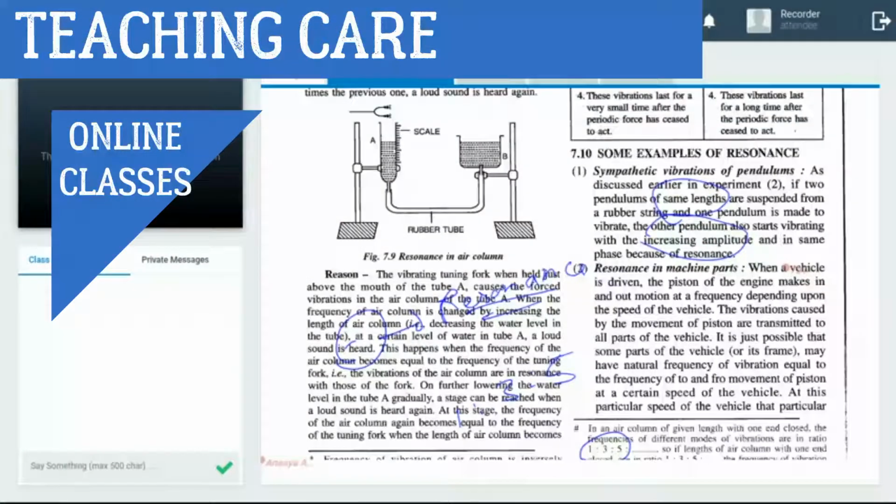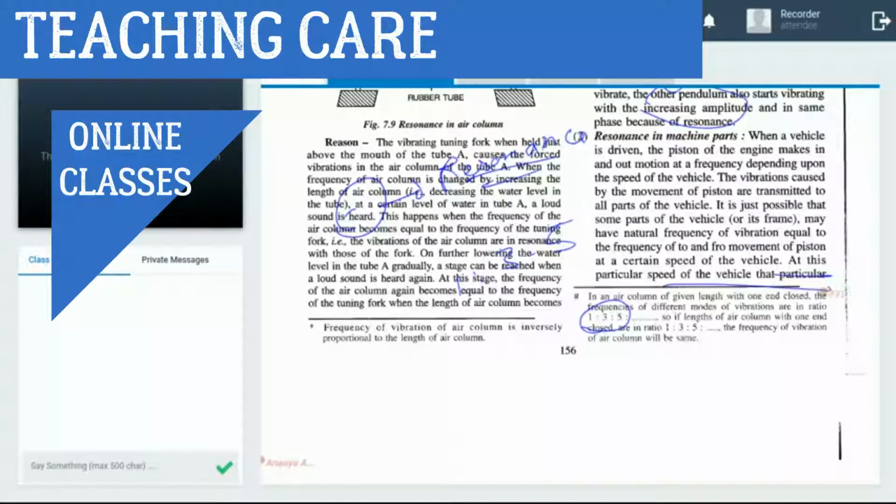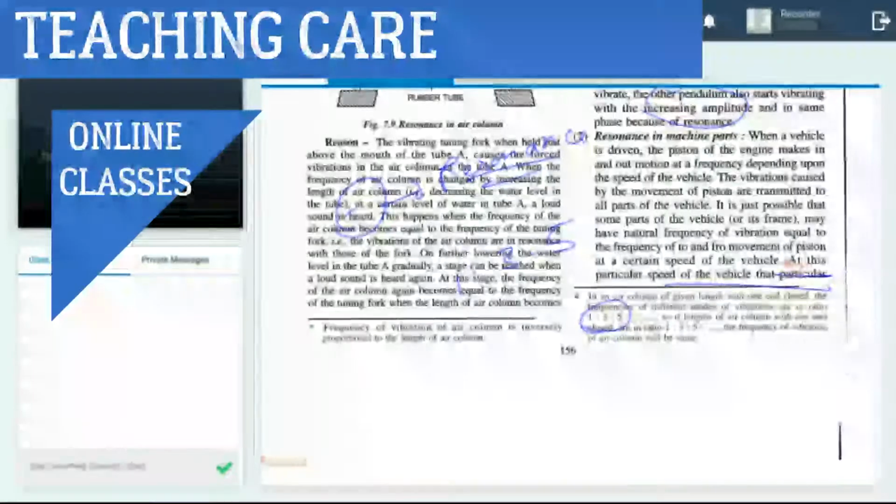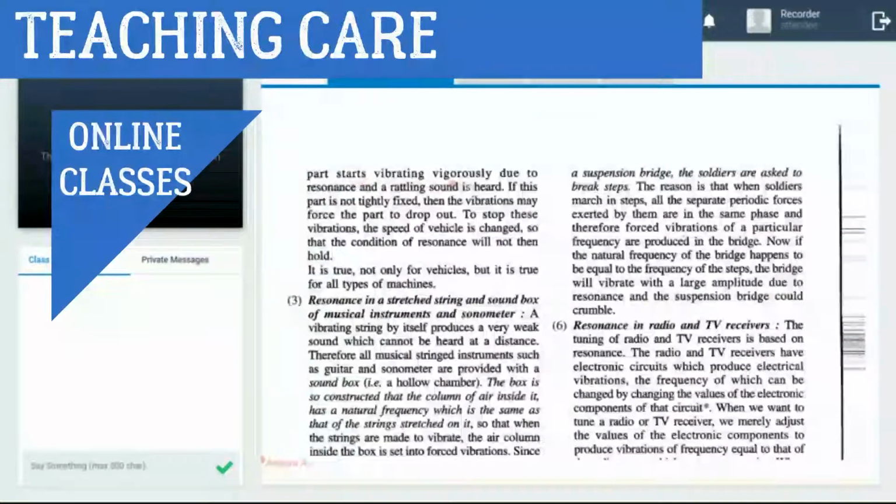At this particular speed of the vehicle, the parts start vibrating vigorously due to resonance, and if a part is not tightly fixed, then the vibration may cause it to come out. To stop this vibration, what do we have to do? We should change the speed of the vehicle. When we change the speed of the vehicle, the frequency of the machine part no longer matches, in the scooter or bike.